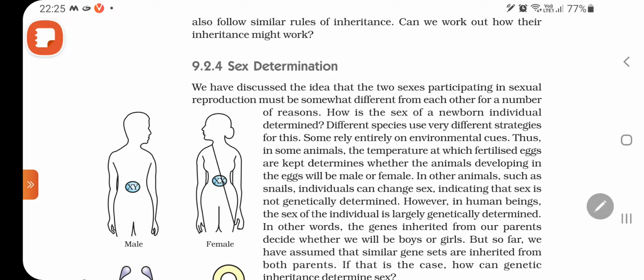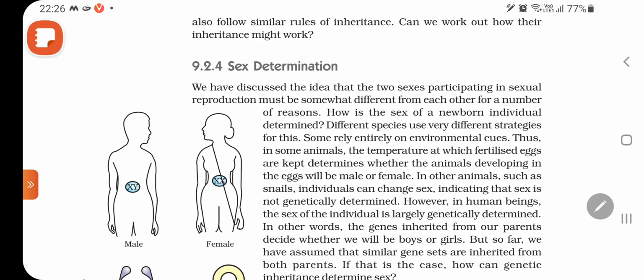Thus, in some animals, the temperature at which fertilized eggs are kept determines whether the animal developing in the eggs will be male or female. All of you know that animals are of different types. Some are oviparous, some are viviparous. Some animals will lay fertilized eggs, meaning fertilization takes place inside their body and they lay the fertilized egg. After then they need to incubate.